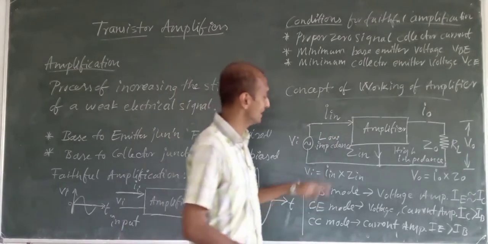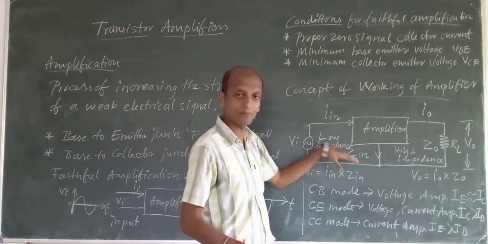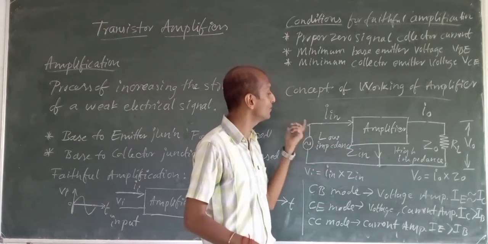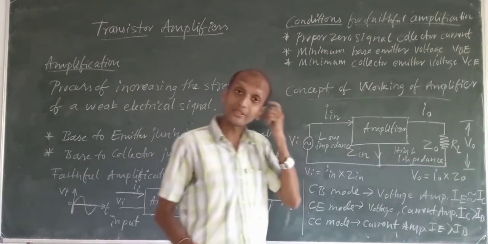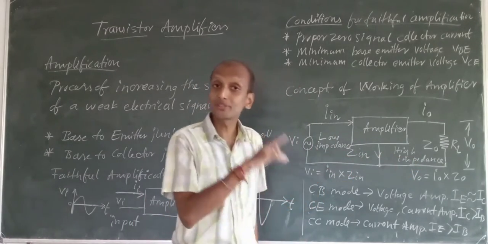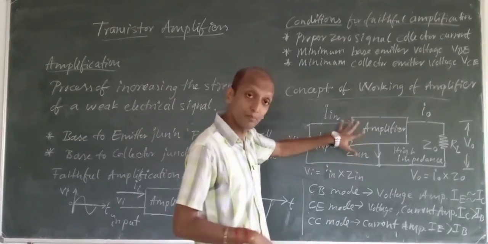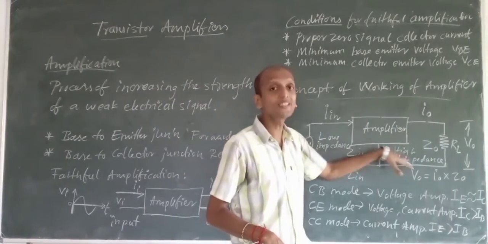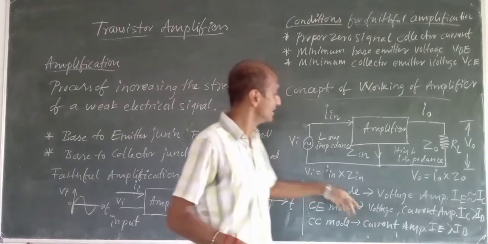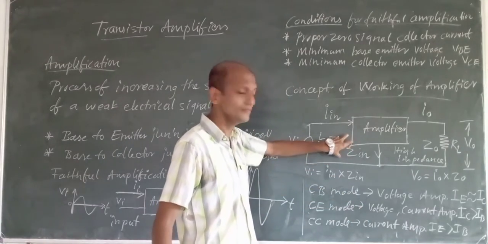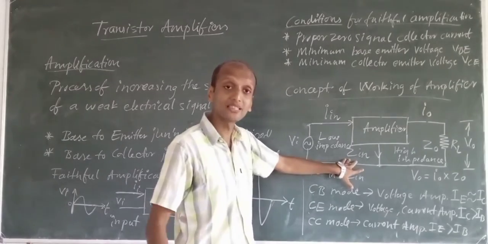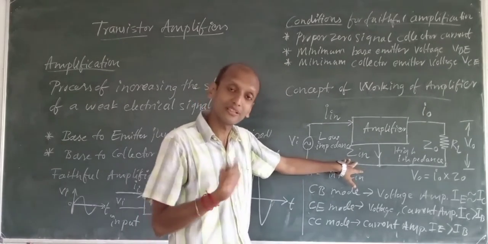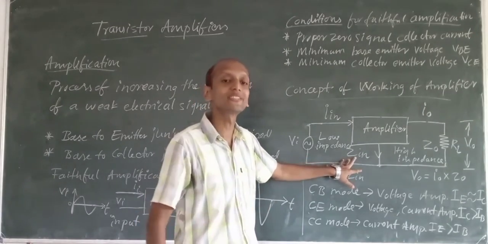Now we have an amplifier circuit with low input impedance and high output impedance. Impedance is the total resistance at the input side and the total resistance at the output side. So this is low input impedance, which is represented as Z. We have discussed this in our previous year.